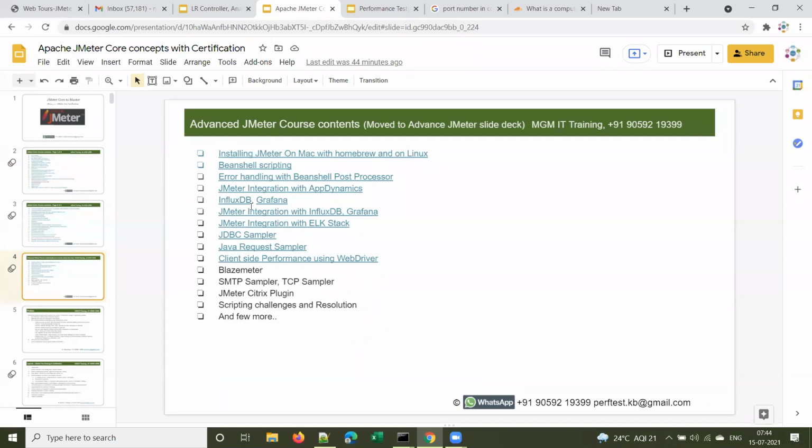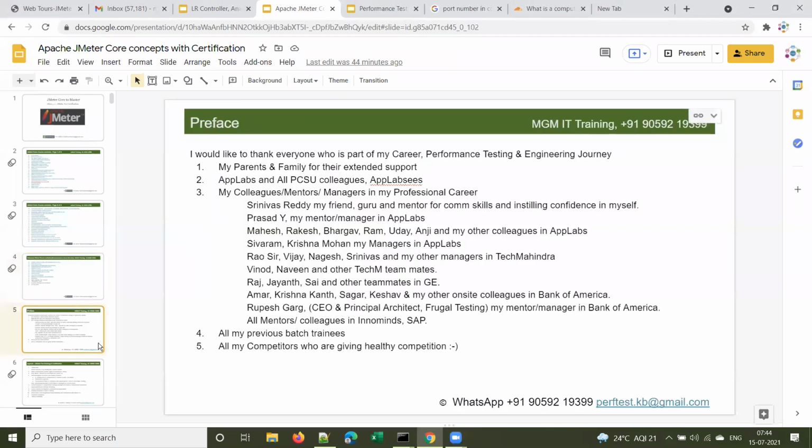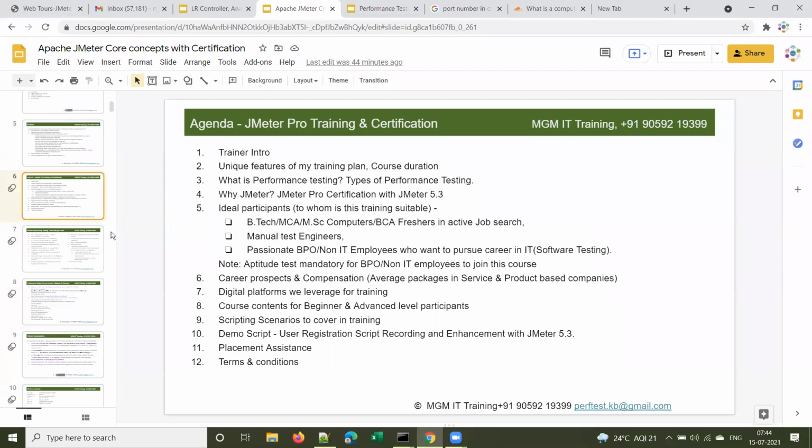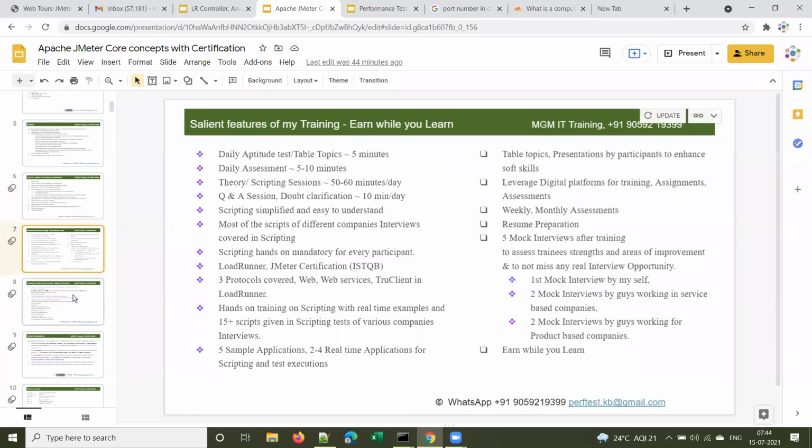But these are for those who are already working on JMeter, who have a good amount of experience on JMeter. As you already had this introduction, I will not go into this, so I'll skip this.